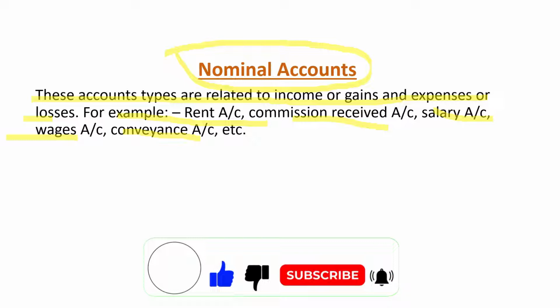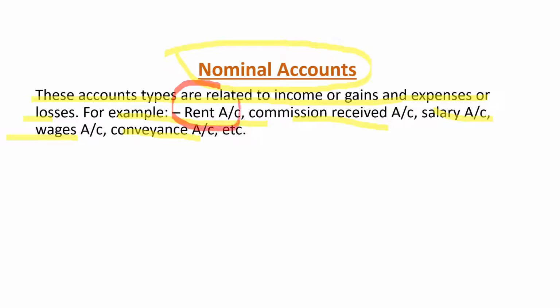Suppose we received rent. Here, the rent is received. That is why it is an income. And if we paid rent, that would be an expense. Suppose we found a mobile phone, that would be a gain. And suppose we lost machinery by fire, then it would be a loss. This is a service we are receiving or we are giving to others.